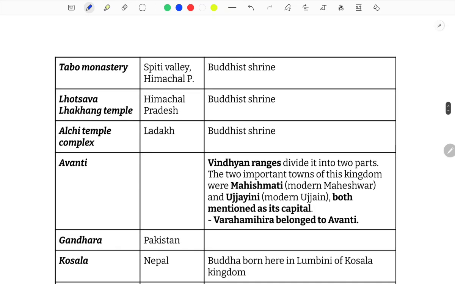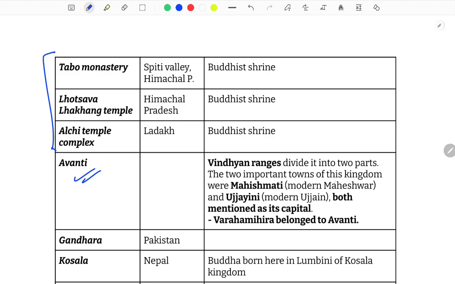Tabo Monastery is in Spiti Valley, Himachal Pradesh. It's a Buddhist shrine. I will cover these complexes in the art and culture part also. Avanti: the Vindhyan ranges divided it into two parts.